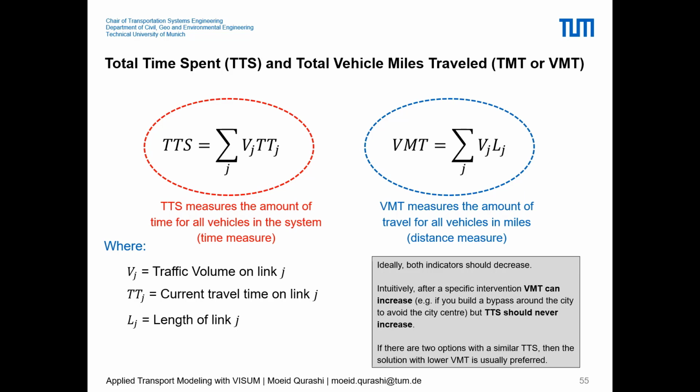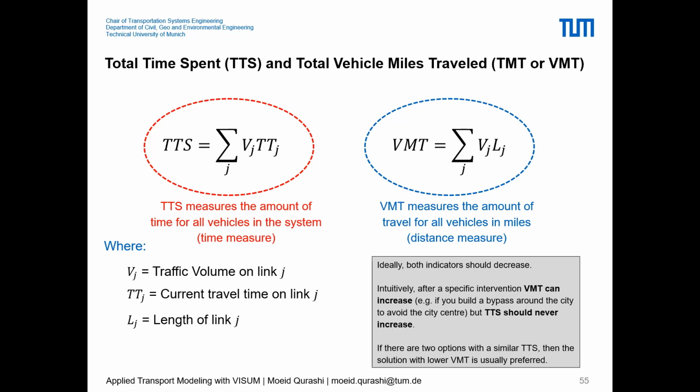Another idea is that if you have two options with similar total travel time spent, and your modification has the same travel time spent, the solution might also have lower vehicle kilometers traveled to be considered a better performing solution. So these two key performance indicators can help us identify the performance of a network system.